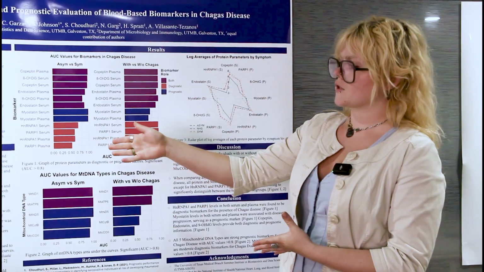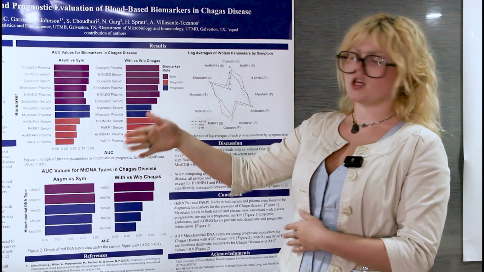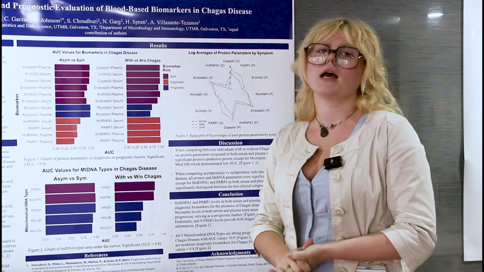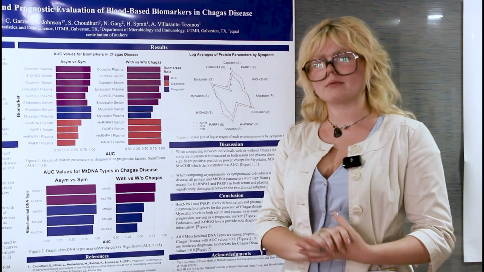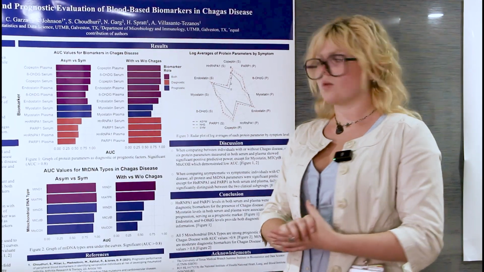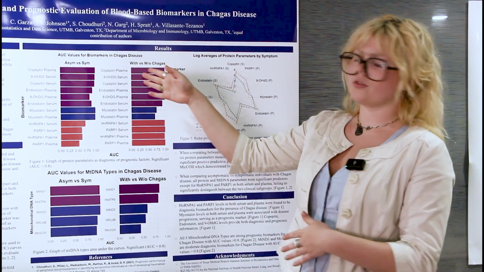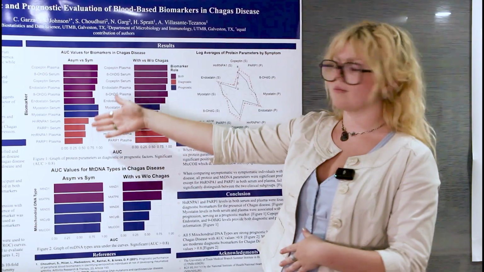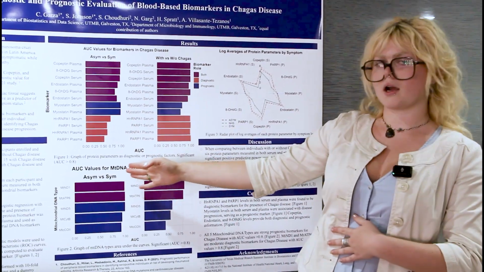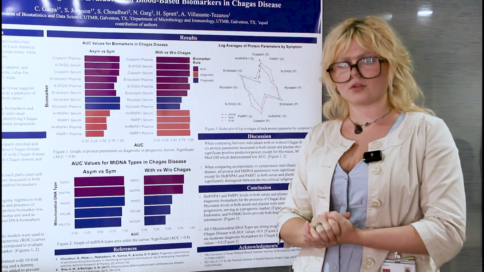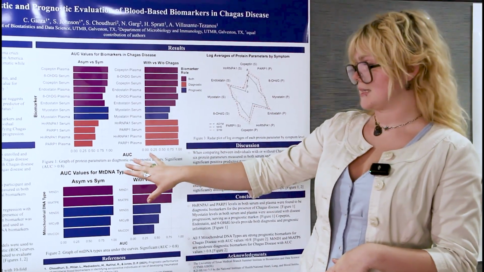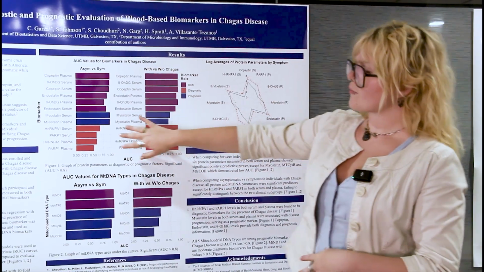And what Dr. Garg decided to do was she had a human-led trial. It had 42 individuals, 12 of which were healthy individuals, 15 had Chagas disease but were asymptomatic, and 15 had Chagas and were symptomatic. And what we did was we took the levels of each of these proteins, as you can see here, in both their plasma and serum, which is their blood, as well as these different mitochondrial DNA types. We took the levels of those, and we performed a number of different statistical methods to find out if